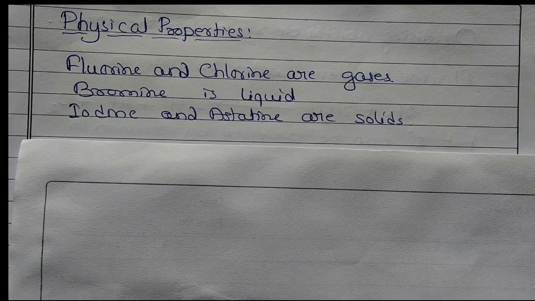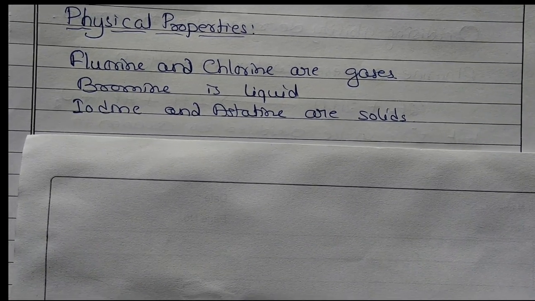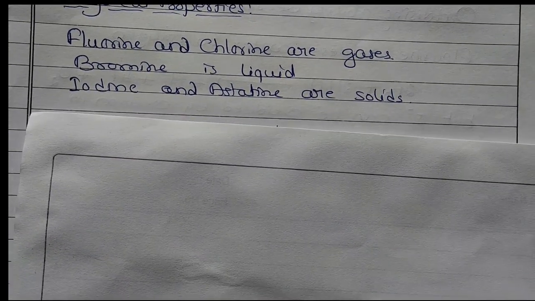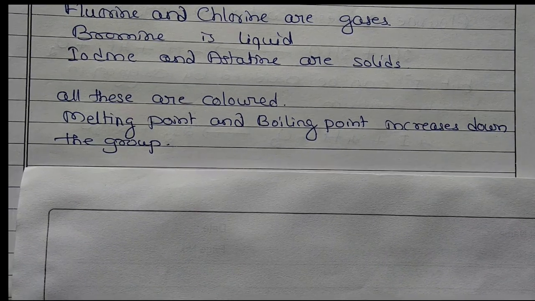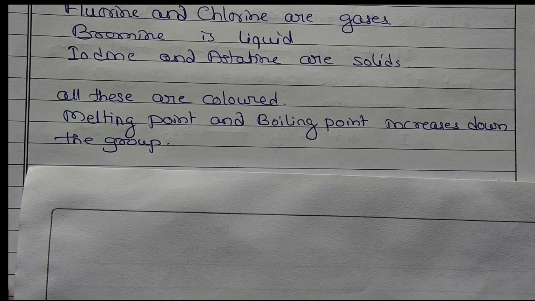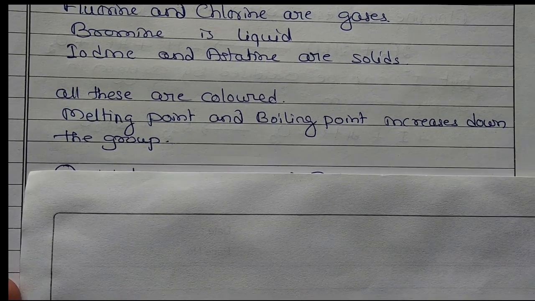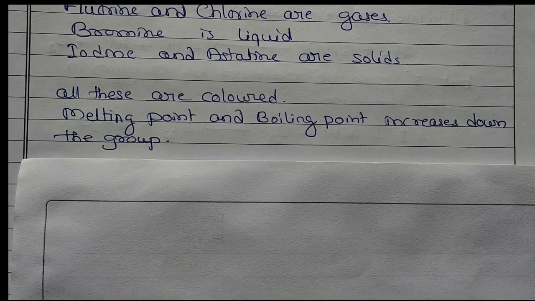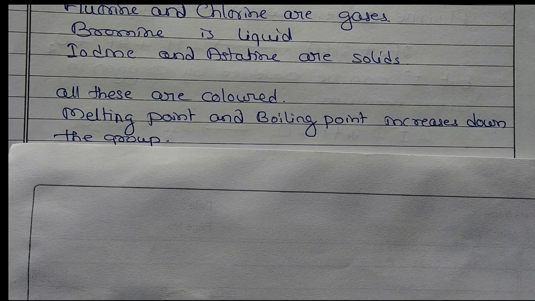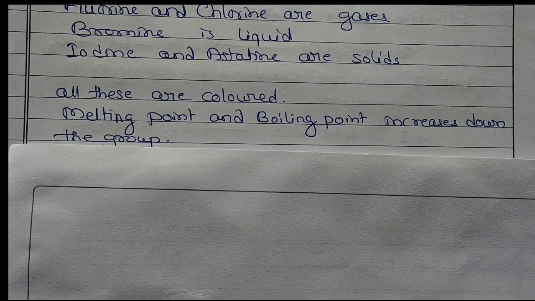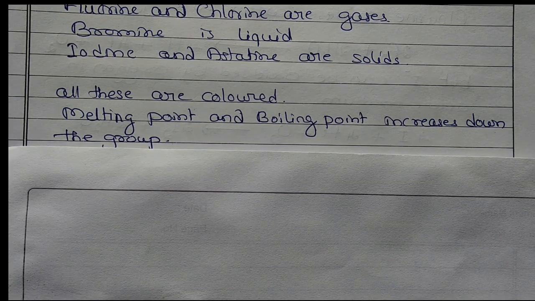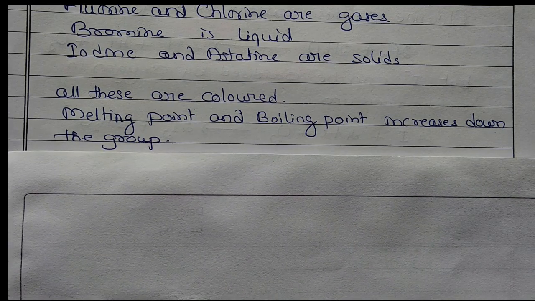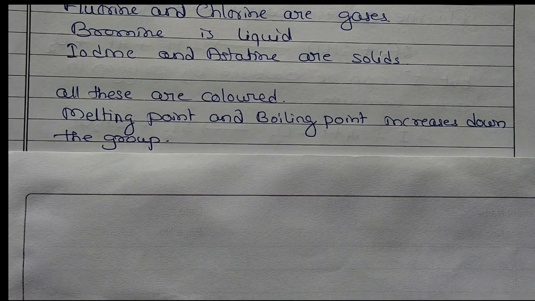They are colored. Then the melting point and boiling point increase down the group. Okay. So now let us go for its chemical properties. To understand the chemical properties, we must know its electronic configuration as well as how it reacts, or what the oxidation state of these elements is. Oxidation state is one of the important characters for reactions.